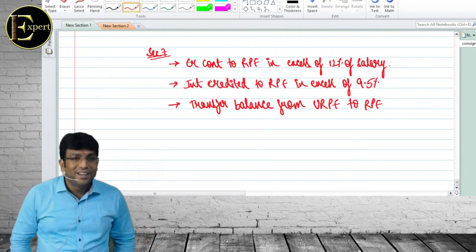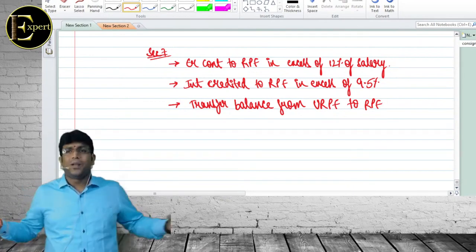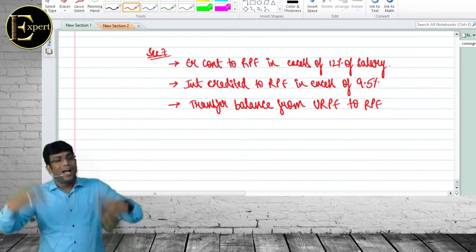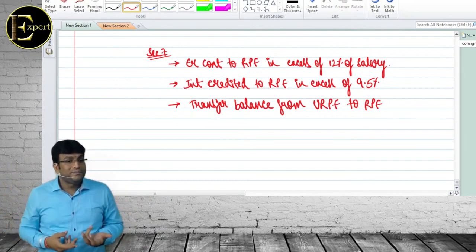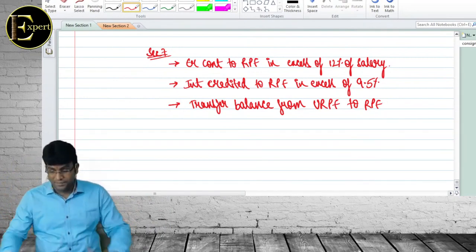Got the logic? Logic is pretty simple, no? See, if I said 8 to 10 years you enjoyed saying that it's URPF, I will not pay tax. One fine day when you withdraw, it became an RPF, and you withdraw and get out. That's ridiculous. You are cheating the government. Why will they keep quiet? You getting the point? That's why they told this is deemed to be received in India.